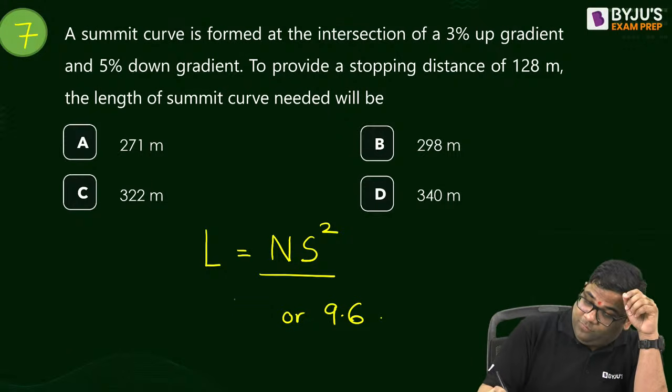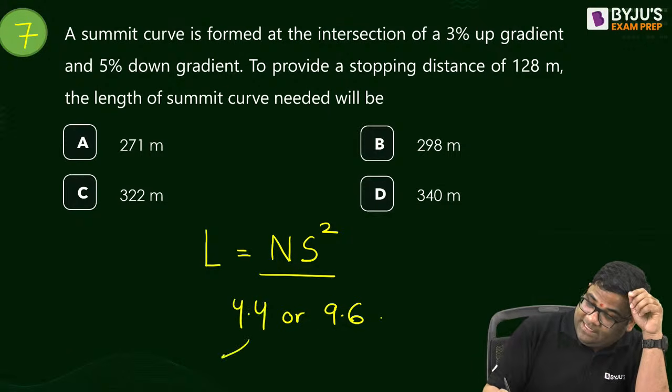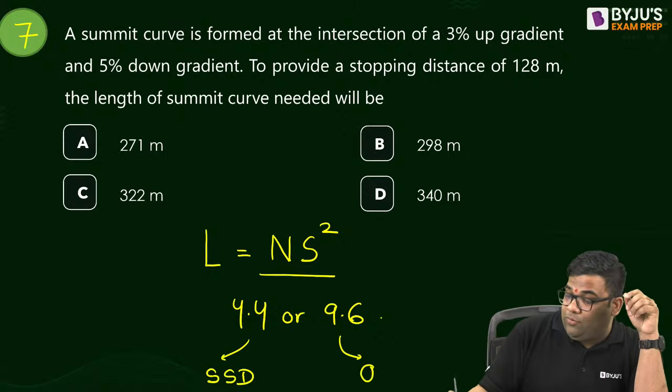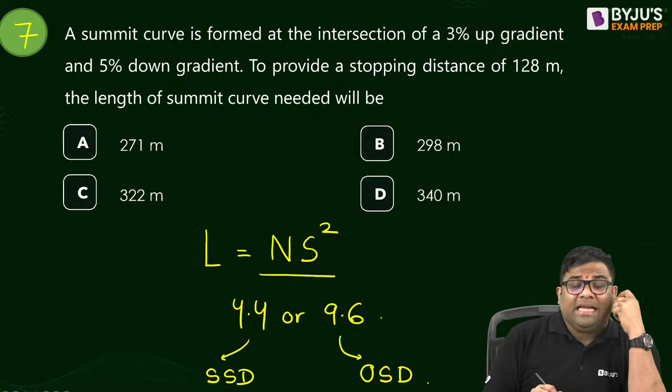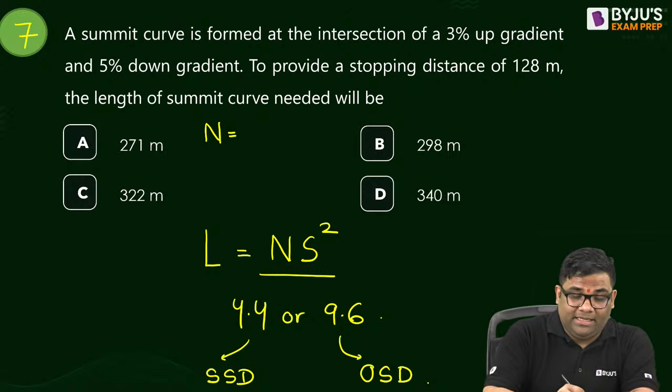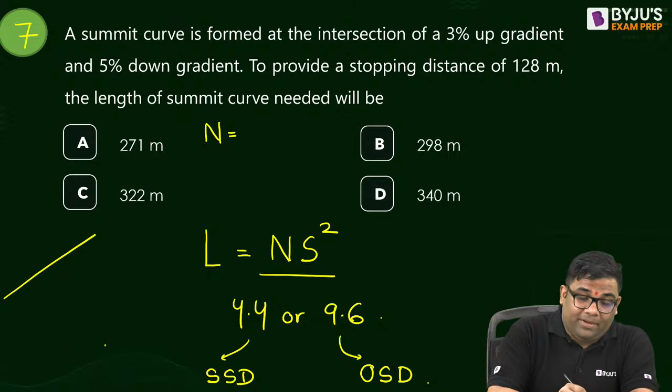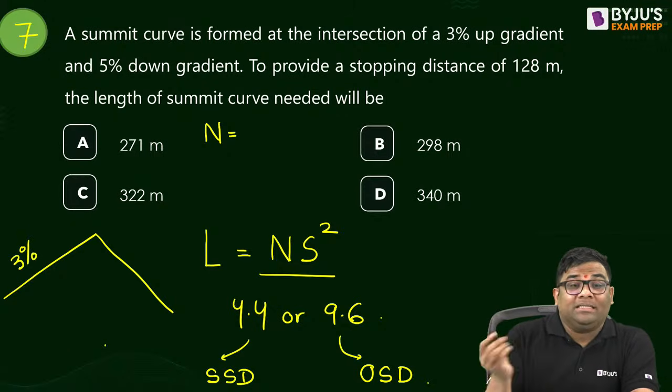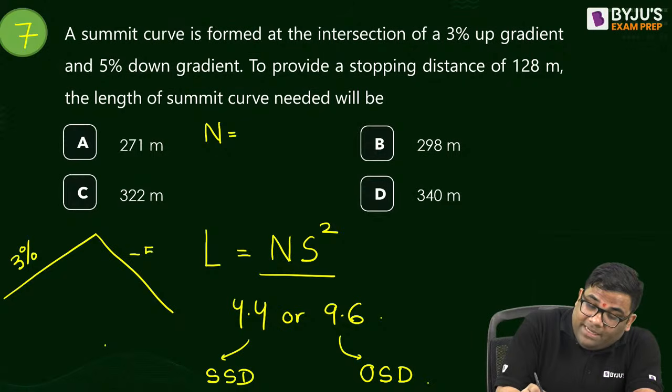Why? We use 4.4 for SSD, right? And 9.6 for your OSD. So use this and tell me what is, by the way, N here? N is the change in gradient. You see 3% up gradient, right? And then what is given? 5% down gradient means what? Minus 5%.